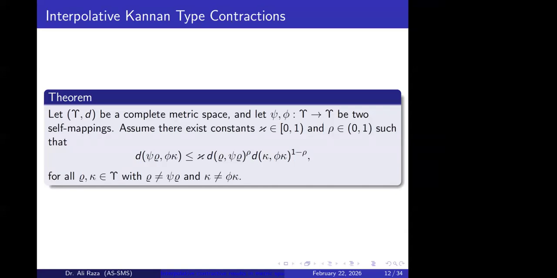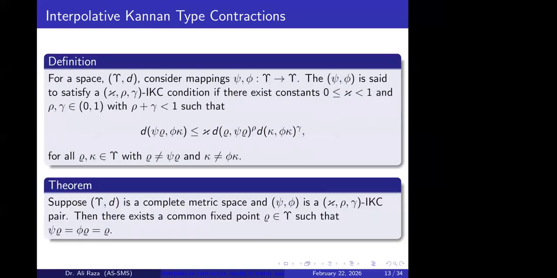In that case, we have this structure: if psi and phi are two mappings and the sum of the exponents is equal to 1, then they have a shared, or common, fixed point if they satisfy this interpolative Kannan type contraction. Next is the case when the sum of the interpolative exponents is less than 1.